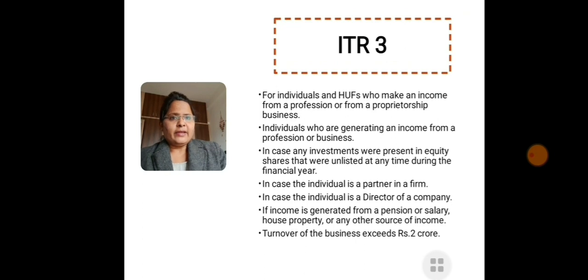Now the third kind of ITR is applicable for individuals and Hindu undivided families who make an income from a profession or from a proprietorship business. Now there is a difference, you can differentiate it. ITR 1 and ITR 2 are applied for individuals who have income from salary, pension and house property. But ITR 3 is applicable for individuals and Hindu undivided families who have income from profession or from proprietorship business.